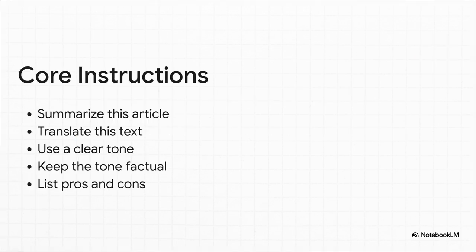Let's walk through these instructions together. Notice the starting verbs here. Summarize this article. Translate this text. Use a clear tone. Keep the tone factual, or list pros and cons. By commanding the AI with really strong verbs, you leave absolutely no room for confusion. And that applies whether you're drafting a complex corporate memo or just asking it to list the pros and cons for a new vacuum cleaner you want to buy.